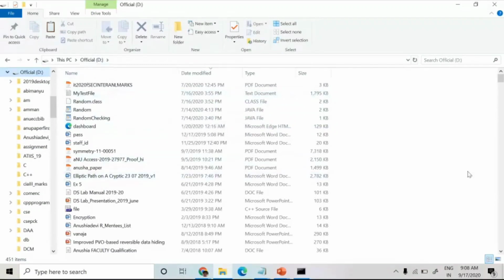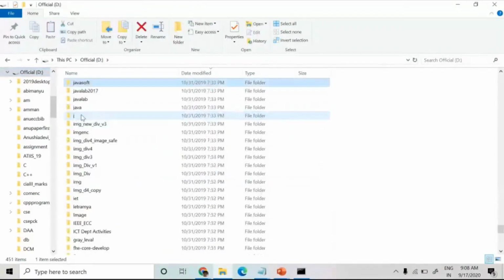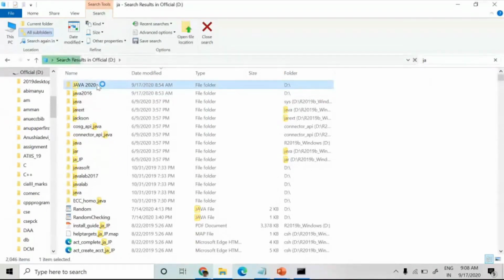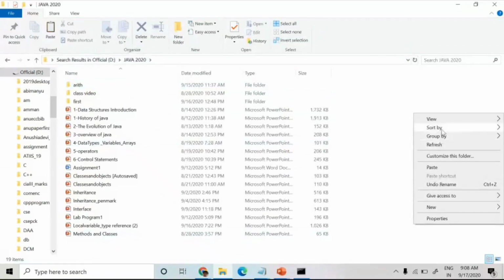For example, the Java 2020 folder is there. In Java 2020, I'm going to create one folder.